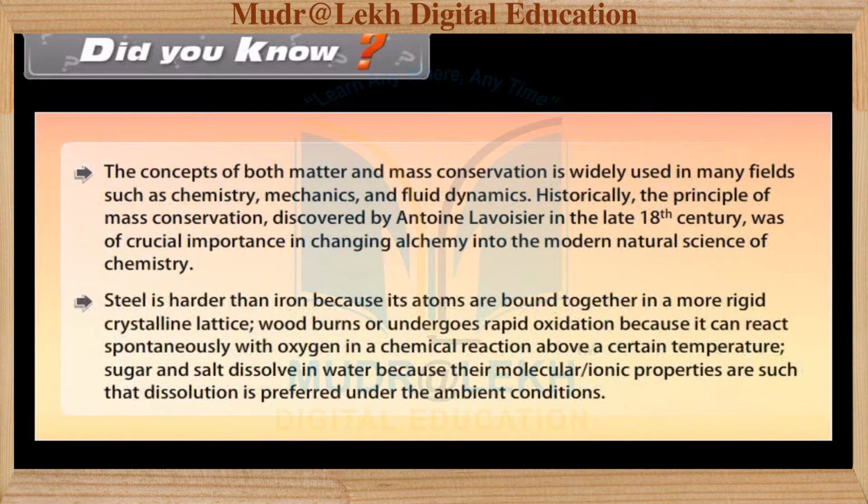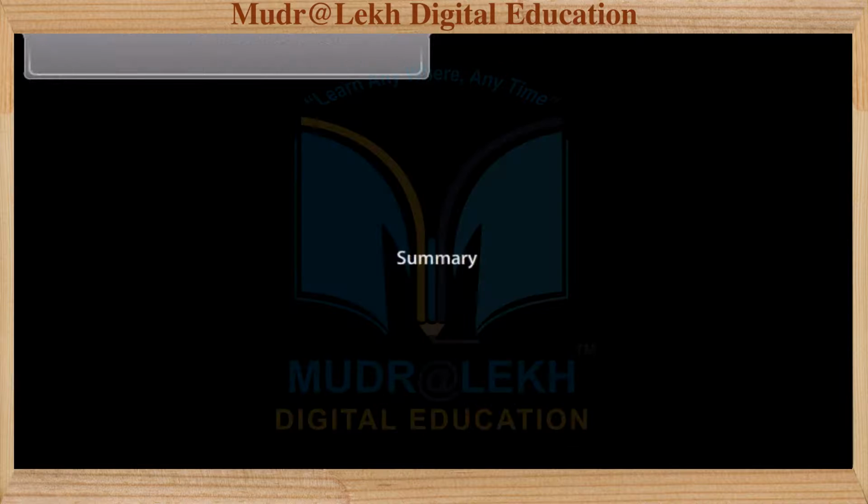Steel is harder than iron because its atoms are bound together in a more rigid crystalline lattice. Wood burns or undergoes rapid oxidation because it can react spontaneously with oxygen in a chemical reaction above a certain temperature. Sugar and salt dissolve in water because their molecular ionic properties are such that dissolution is preferred under the ambient conditions. Summary.